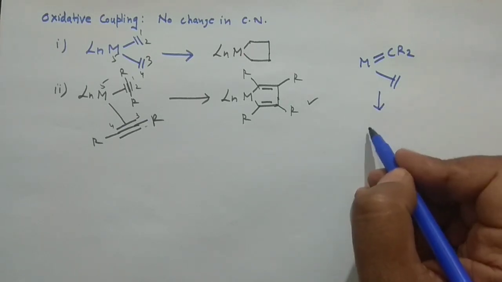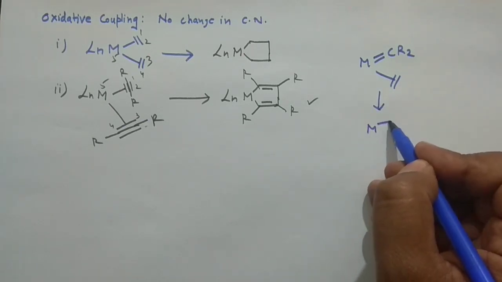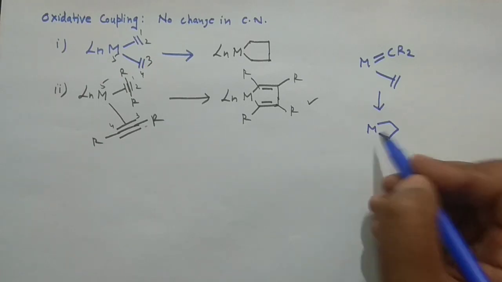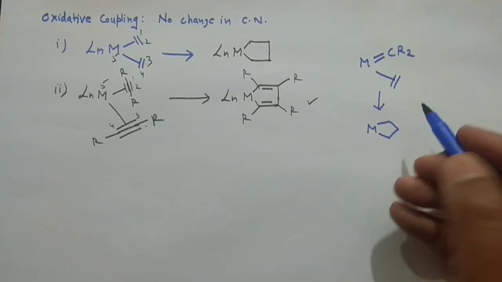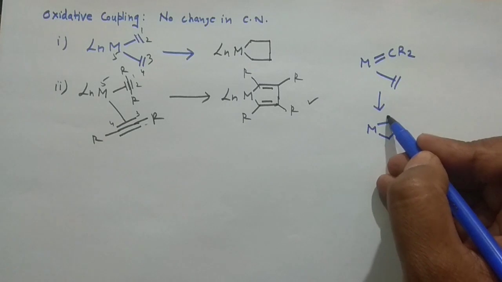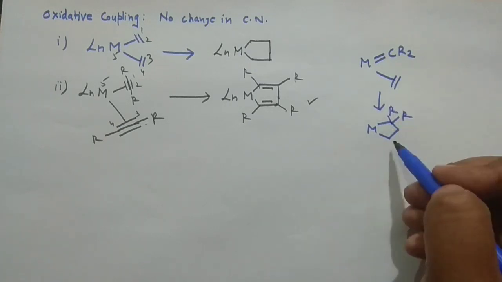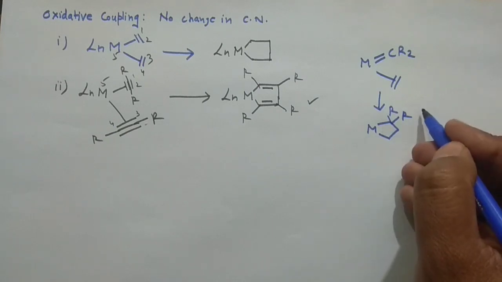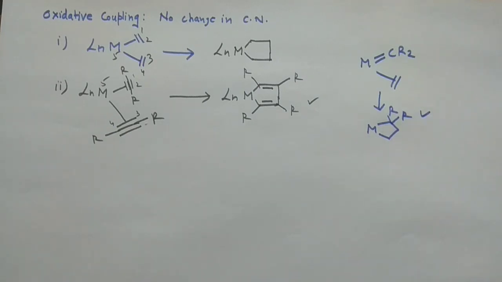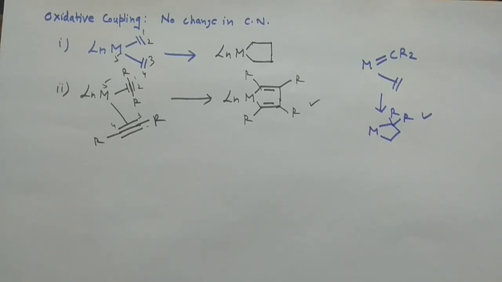And here you are doing the oxidative coupling, so you will write it in that manner, a 4-membered ring, and both carbons having the same alkyl group, so you can write R and R. So the bond order decreases by 1 unit. So you can do it in that manner also. If you want to learn more, then you can go through your Ajay Kumar book. That book discusses various examples. Okay, now I'll discuss the next examples.